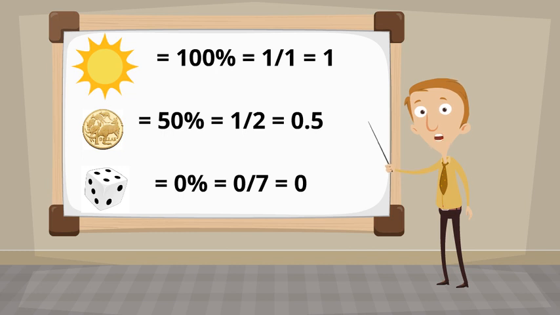Another example is the probability that a fair coin will come up heads when tossed is 50%, which means the probability would be 0.5 or an even chance of occurring. While the probability of someone rolling a regular 1 to 6 sided dice and rolling a 7 is 0%, which means it would be 0 or impossible.